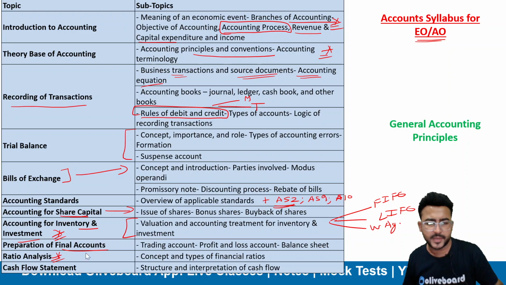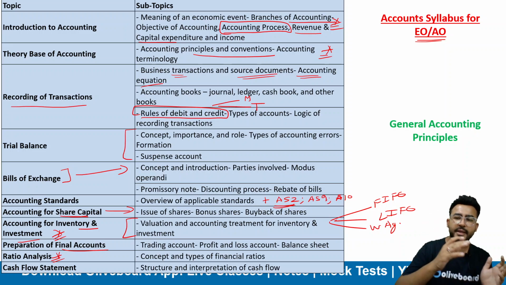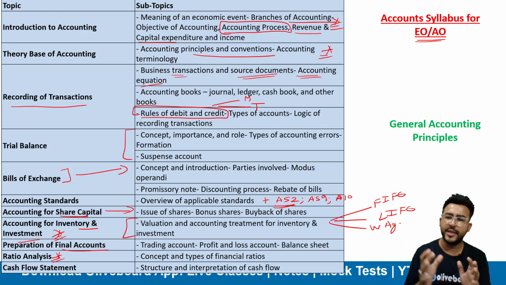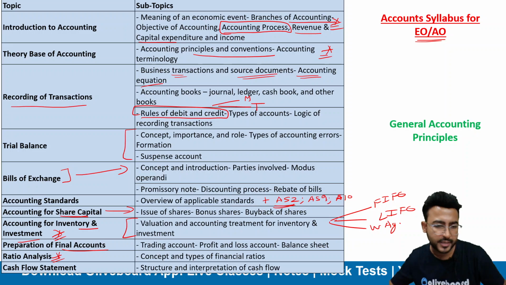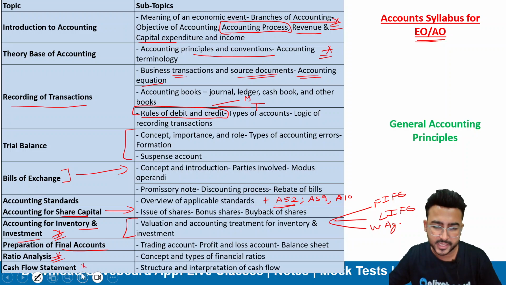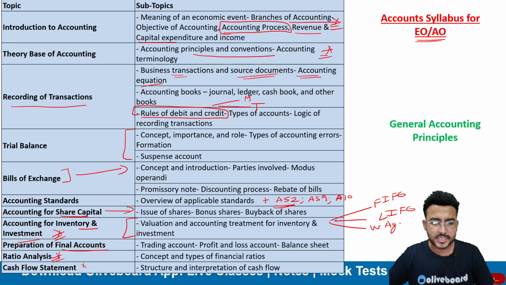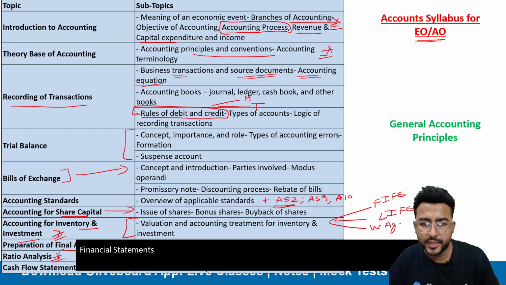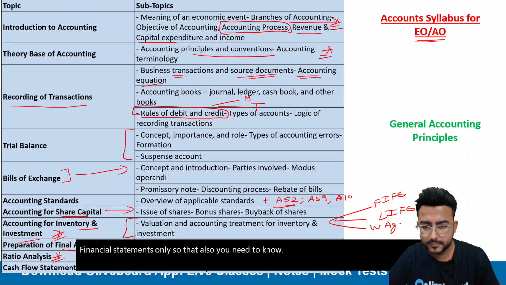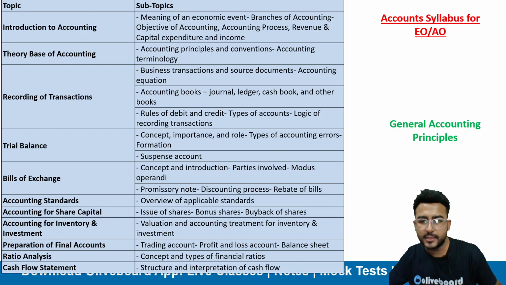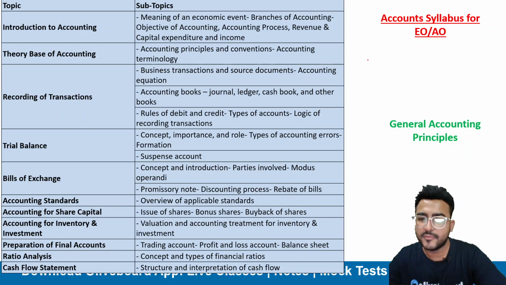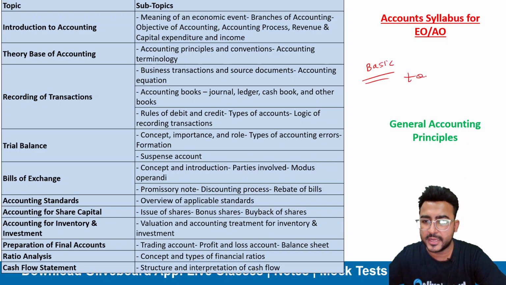However, I don't expect you guys to learn ratio analysis at a very high level. You need to learn it at an easy to moderate level, more in an exam-oriented manner, right? And then the cash flow statement is again a part of financial statements only, so that also you need to know. So this is your accounting portion for your AO or EO examination, right? I will ask you guys to please cover the basic to moderate level.